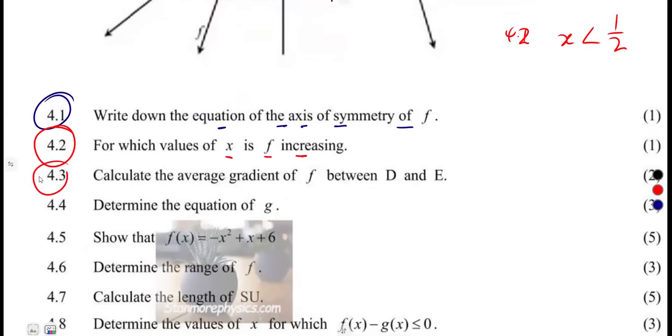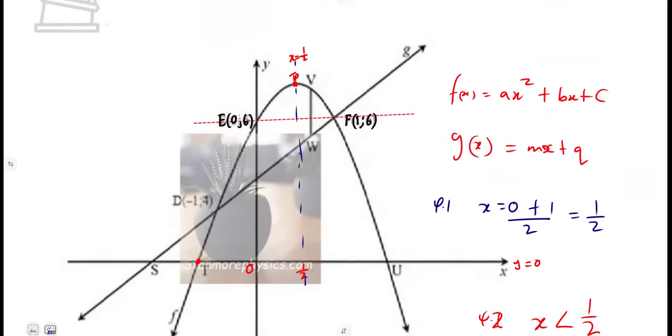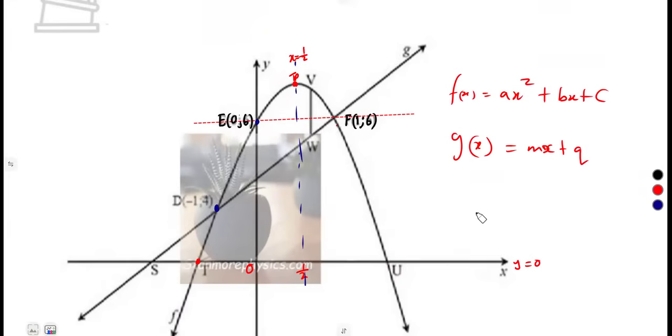All right. Then 4.3, calculate the average gradient of f between D and E. The average gradient between D and E is just a gradient that we're going to take using the 2 points, D and E. That's the idea of the average gradient. So at point D, we have got -1 versus 4. And E is 0.6.